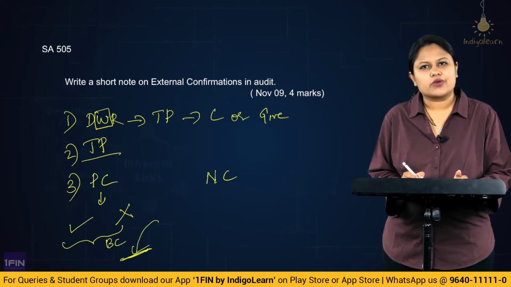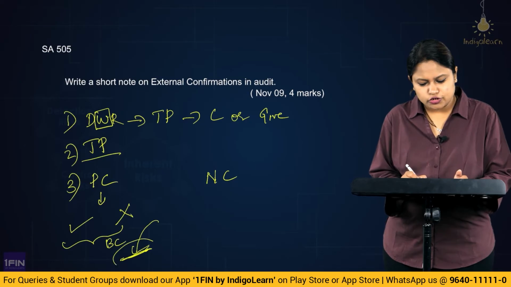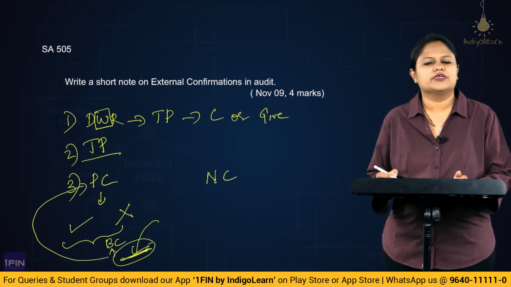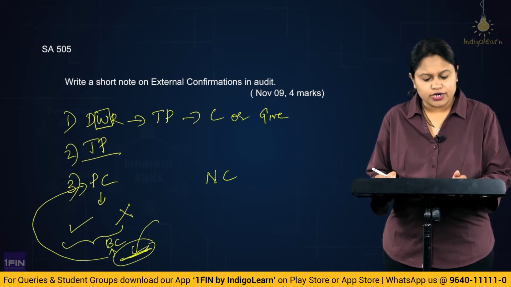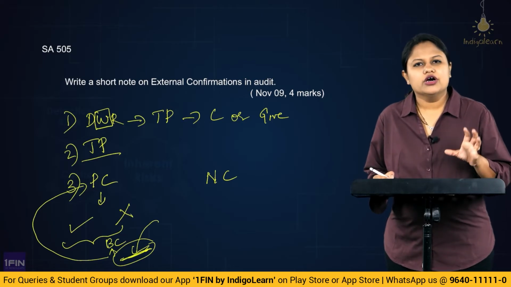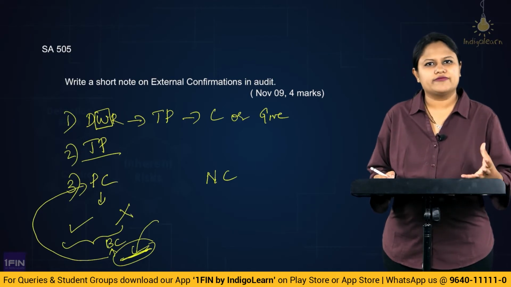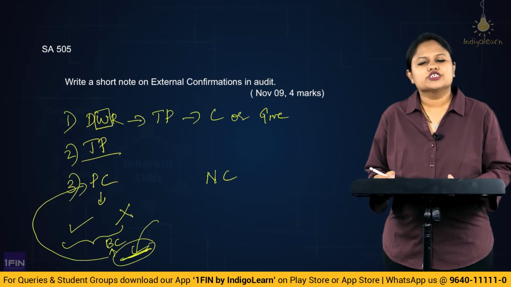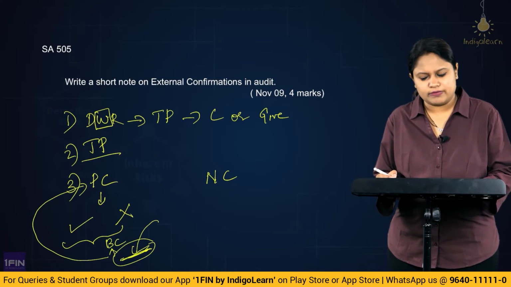So this detail is required to be filled by whom? The third party. Alright. So this we call a blank confirmation, which is very much a part of a positive confirmation request. So in a positive confirmation, you ask the other party to reply whether they agree or they disagree. Sometimes you don't give them the information, you request the information from them by keeping it blank. So we call it a blank confirmation, which very much comes as a part of a positive confirmation.